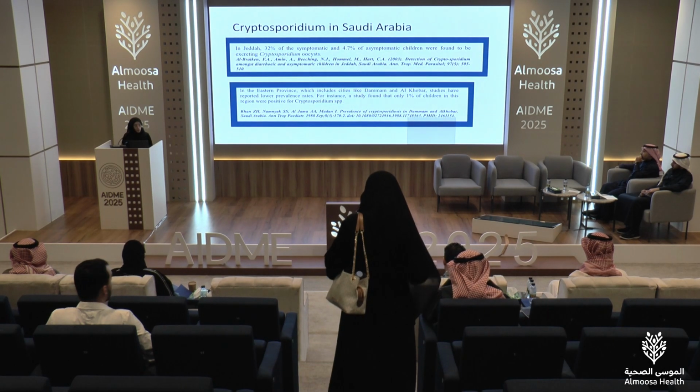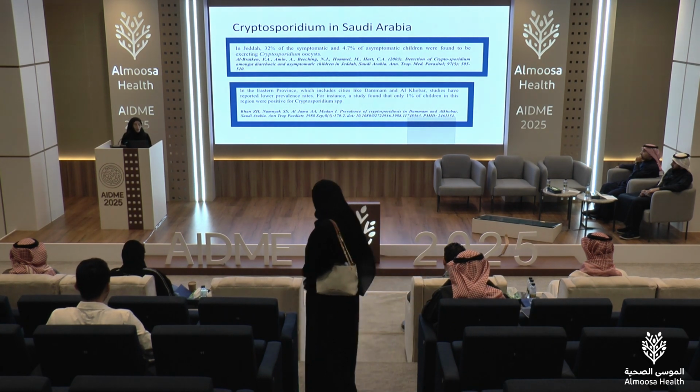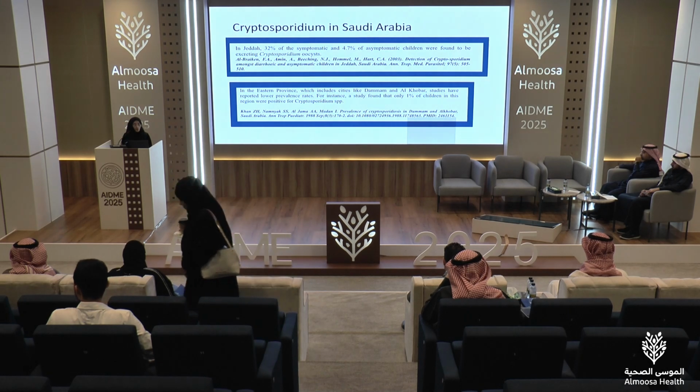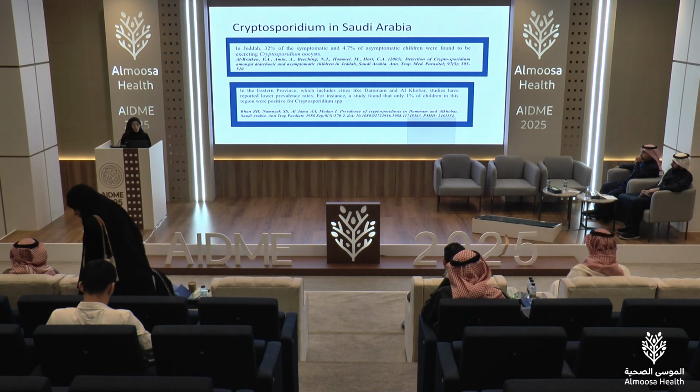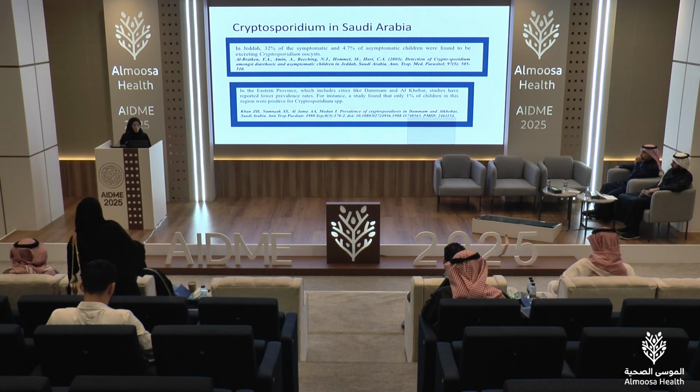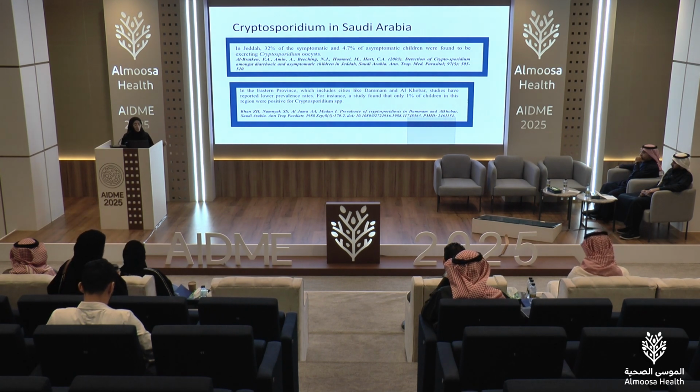In Jeddah, by screening, they found 32 patients, asymptomatic and symptomatic, and 4.7% of asymptomatic children were found to be positive, excreting thick oocysts in the stool. In the Eastern Province, which includes cities like Dammam and Khobar, they found the reported prevalence rate is very low, around 1% in children.